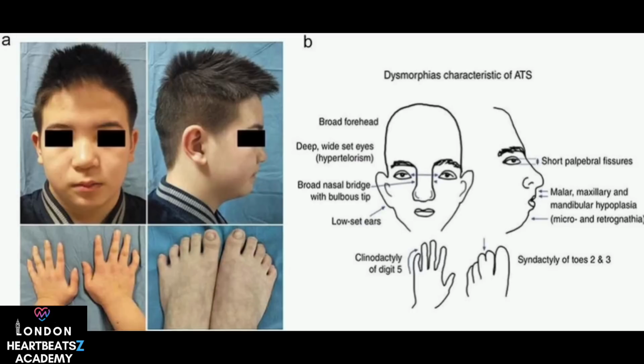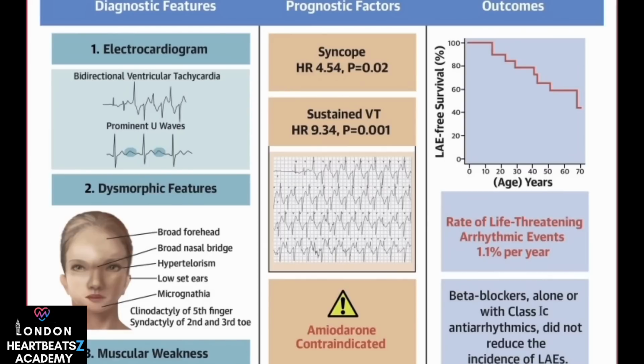So ATS has an autosomal dominant inheritance pattern. Type 1, ATS1, which accounts for about 60% of cases, is caused by mutations in the KCNJ2 gene. This gene encodes the Kir2.1 inward rectifier potassium channel. This channel is vital for maintaining the resting membrane potential and for repolarization in cardiac myocytes, or heart muscle cells. Mutations here reduce this potassium current, which prolongs repolarization and predisposes to ventricular arrhythmias. It also affects muscle function, causing the paralysis.